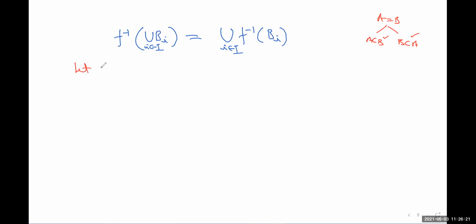Let x belong to f inverse of the union of Bi's, where the Bi's are a family of subsets of Y, and i belongs to the index set. So f inverse of the union of Bi, where i belongs to the index set. So just use the definition of set theoretic inverse. This means, look here,